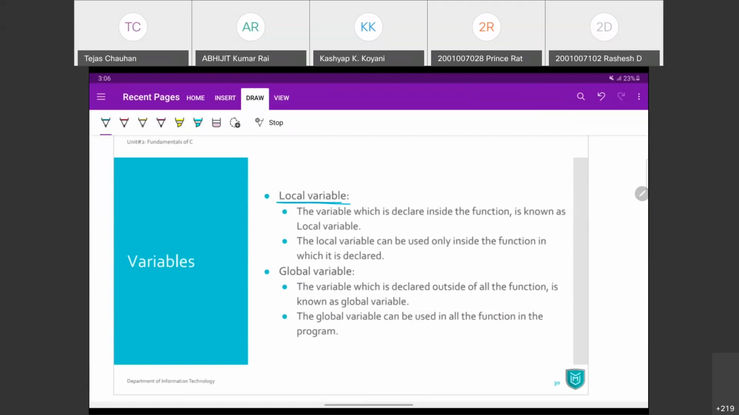So a variable which is declared inside the function is known as a local variable, and it can only be used inside a function, not out of that function.